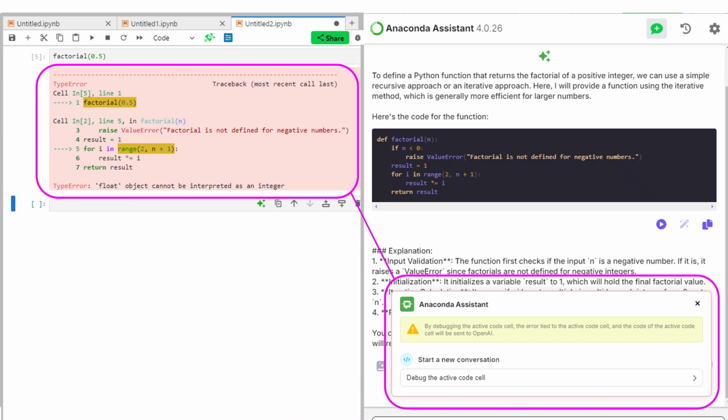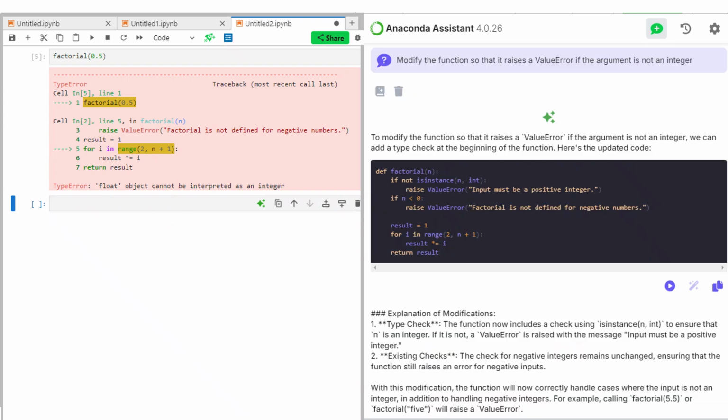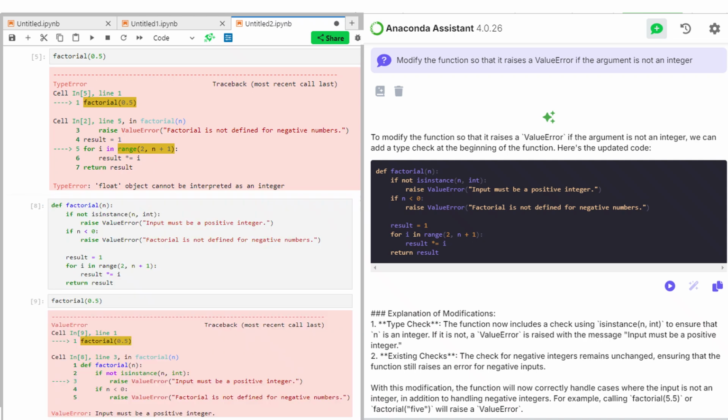So we can go to the Anaconda assistant again, and we can ask the question, or actually the statement, modify what you've done so that it also raises a value error if the argument is not an integer. And here we have, again, the code for our factorial function. And notice that it now will raise a value error if you don't have a positive integer, and a value error if you put in a negative number.